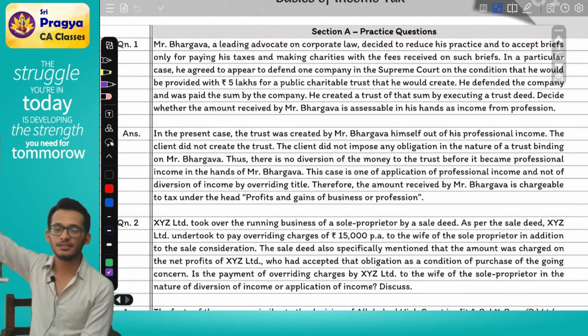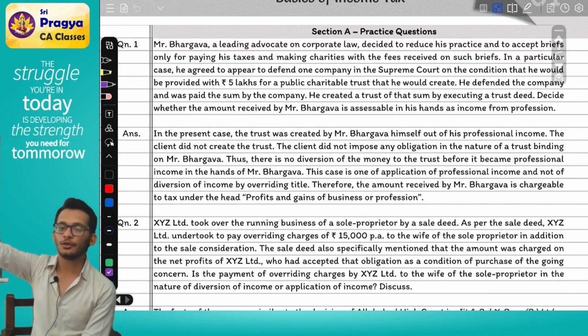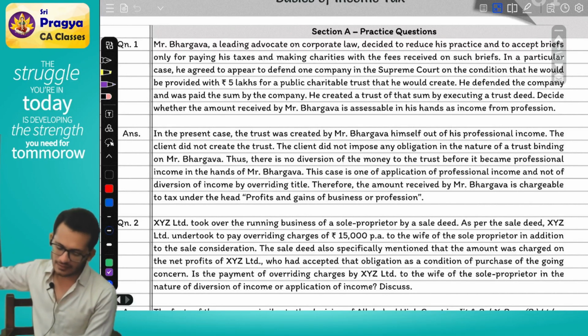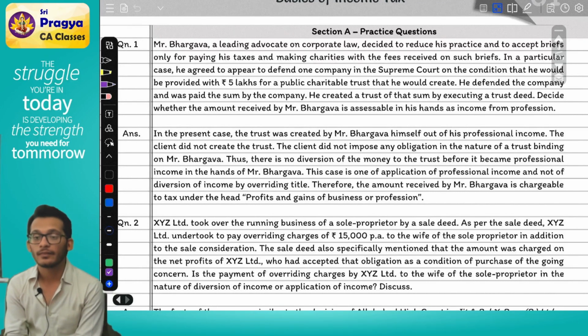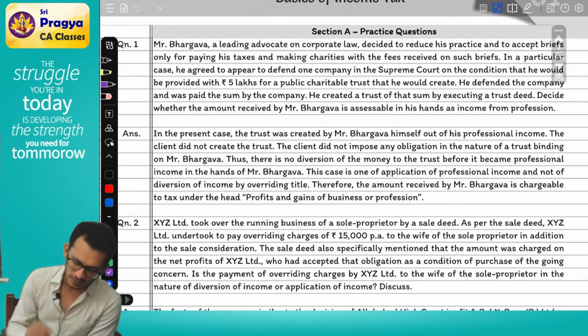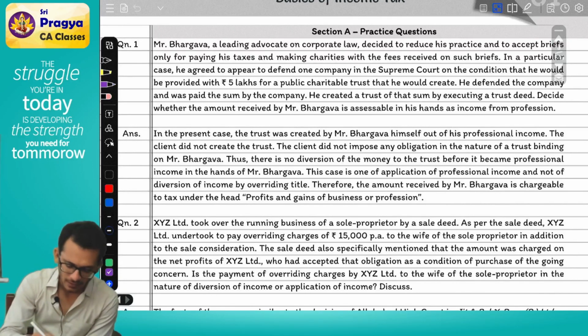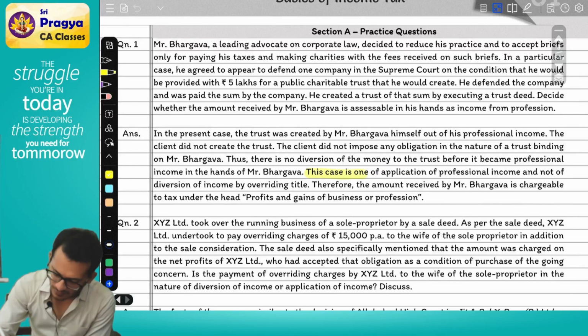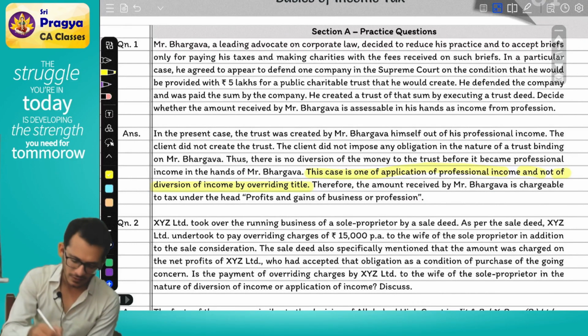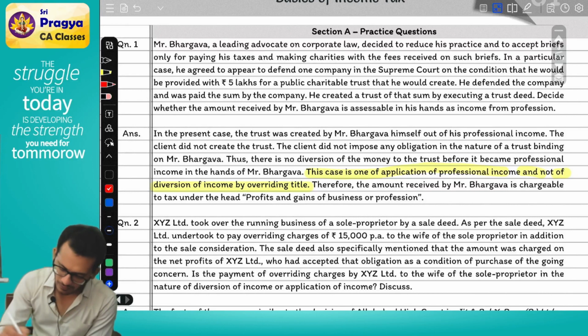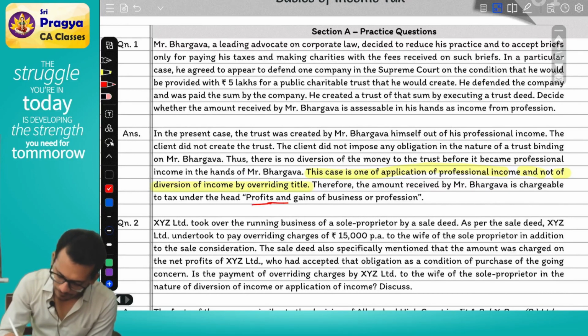Did the client make the decision to give money? No. Bhargava made the decision to give money. Thus, there is no diversion of the money to the trust before it came to the professional income in the hands of Bhargava. The case is a case of application of professional income and not a diversion of income by overriding title. What is this case of? The case is of application of income and is not a case of diversion of income by overriding title. Therefore, the amount received by Bhargava will be taxable under the head PGBP.